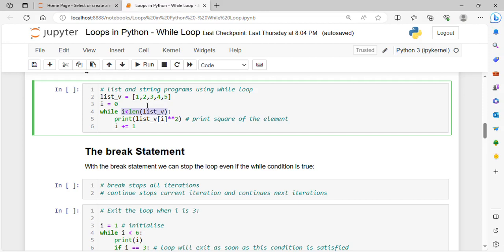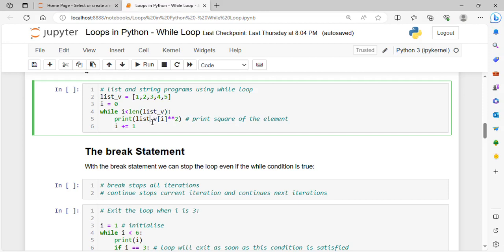Let's say we have 5 elements in the list, the length of the list is 5, so there will be 5 iterations. So you have to mention the condition in such a way that I is less than the length of the list. We are starting from 0, so again how many iterations will there be? As many as the length of the list. The length of the list is 5, so it will go 0, 1, 2, 3 and 4. 5 iterations.